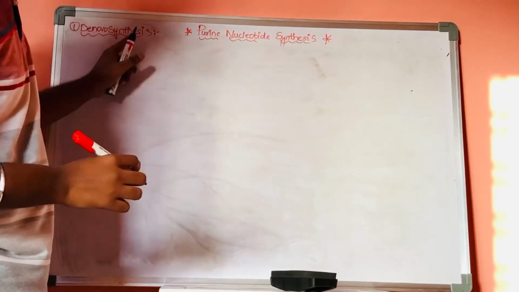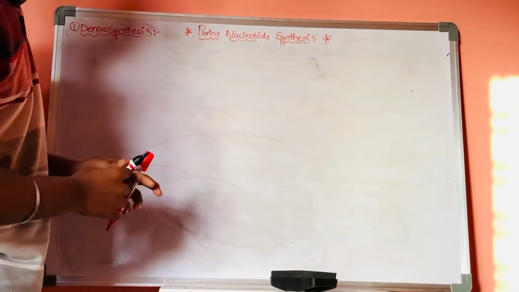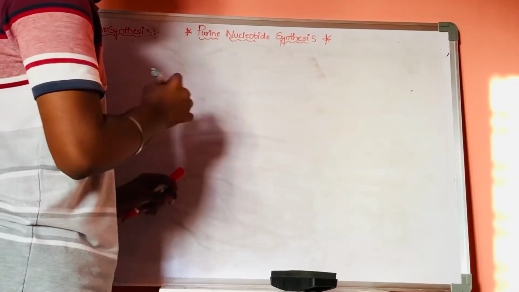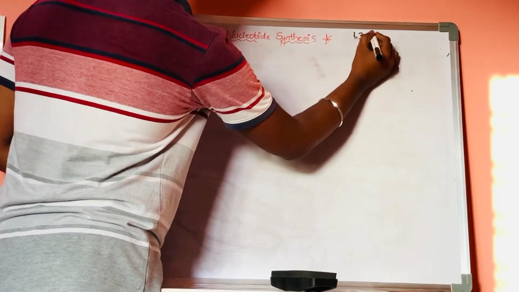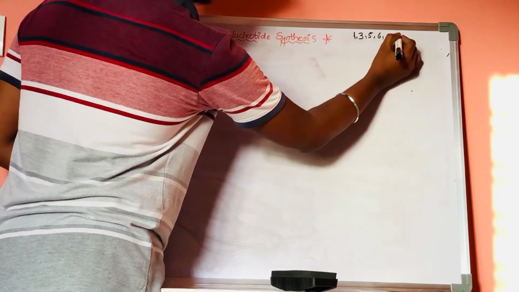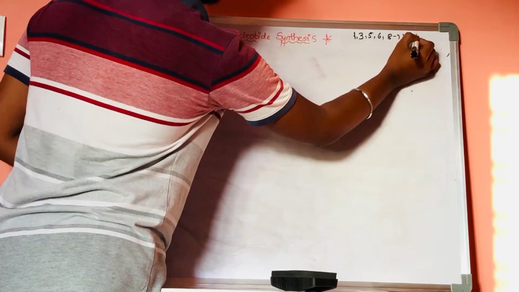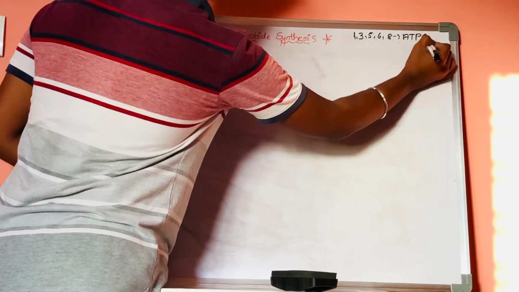Before discussing this de novo synthesis, let us one more time write the mnemonic. Steps 1, 3, 5, 6, 8 require ATP and the enzyme is synthetase.